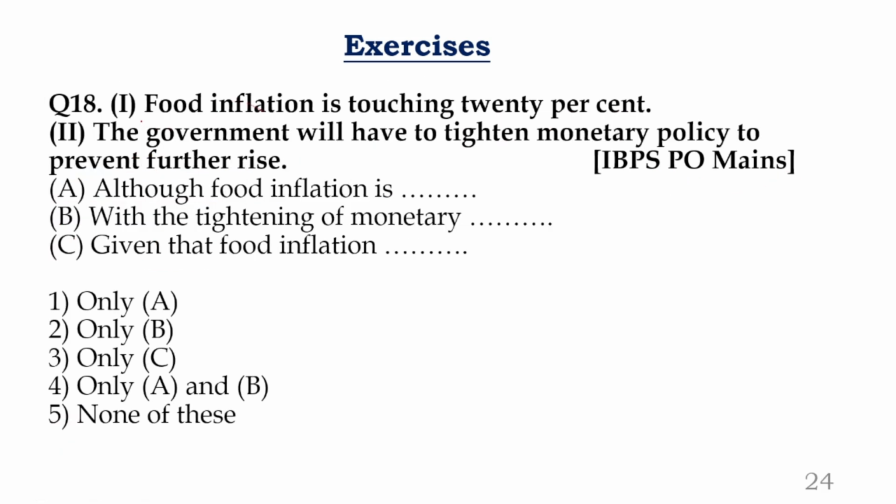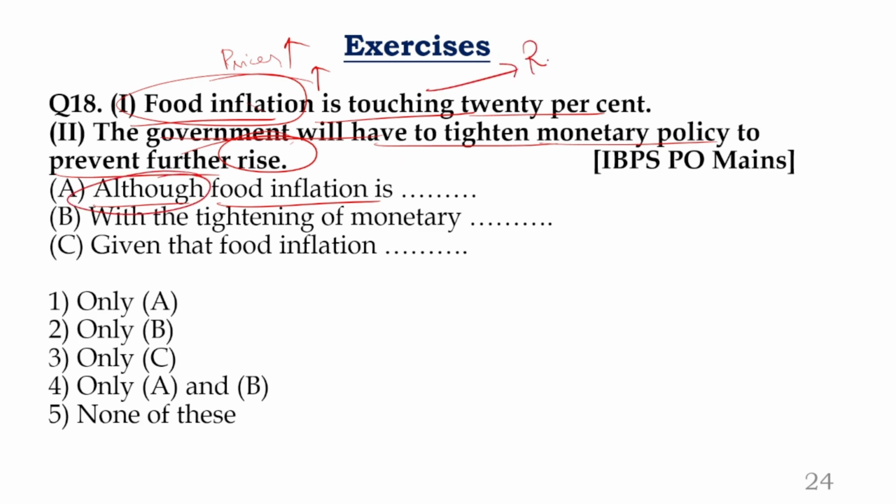Yeah, look at this. Food inflation is touching 20%. Food inflation, that means the prices are increasing. The government will have to tighten monetary policy to prevent further rise. So food prices are going up, so the government is trying to control those prices. Now look at this. Although food inflation is going up, the word although is an indicator of contrast. Is there a contrast for reason and result? The first point is a reason, the prices are going up, and the second point is nothing but a result. The government wants to take some action. That is a result. Not possible.